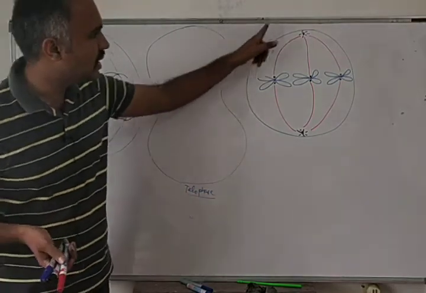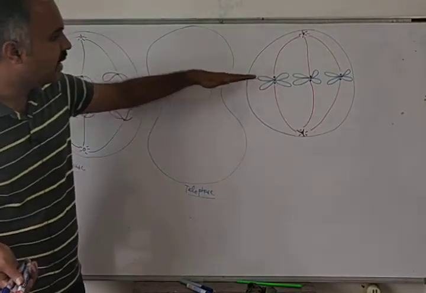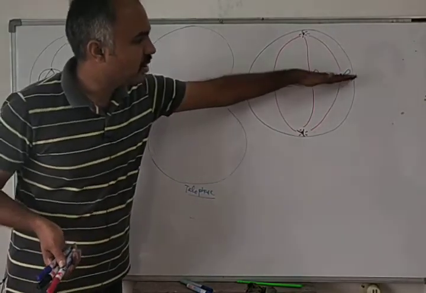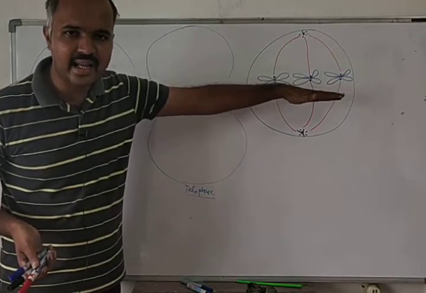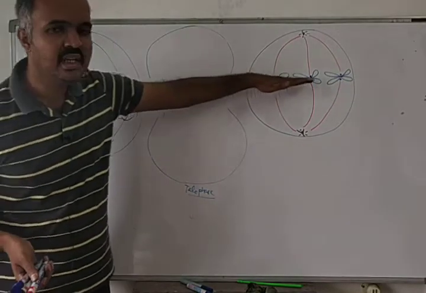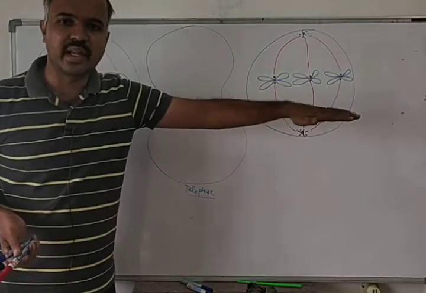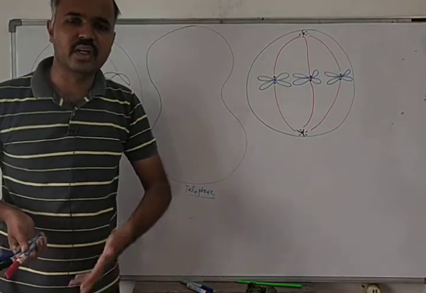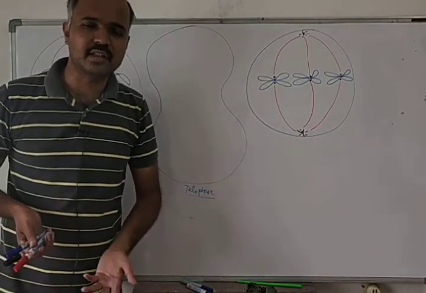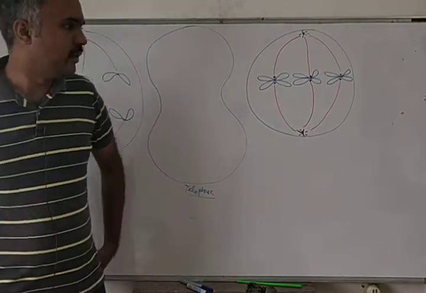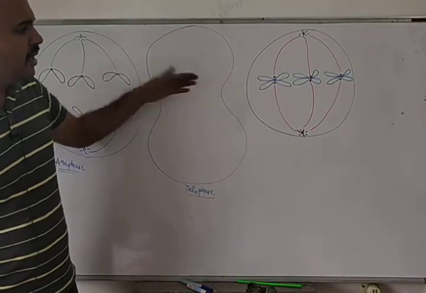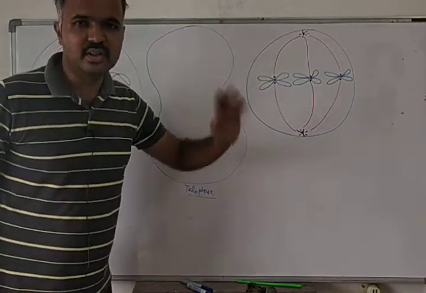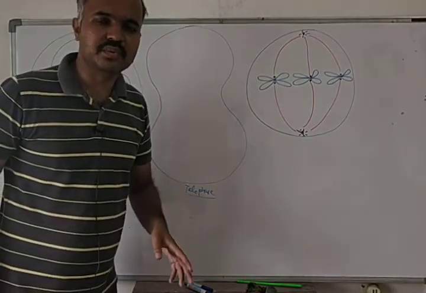In the same manner, this is a cell, and a plane or line that passes through the center of the cell is known as the equatorial plane. It is also known as the metaphase plate. So on this equatorial plane, all chromosomes are present.